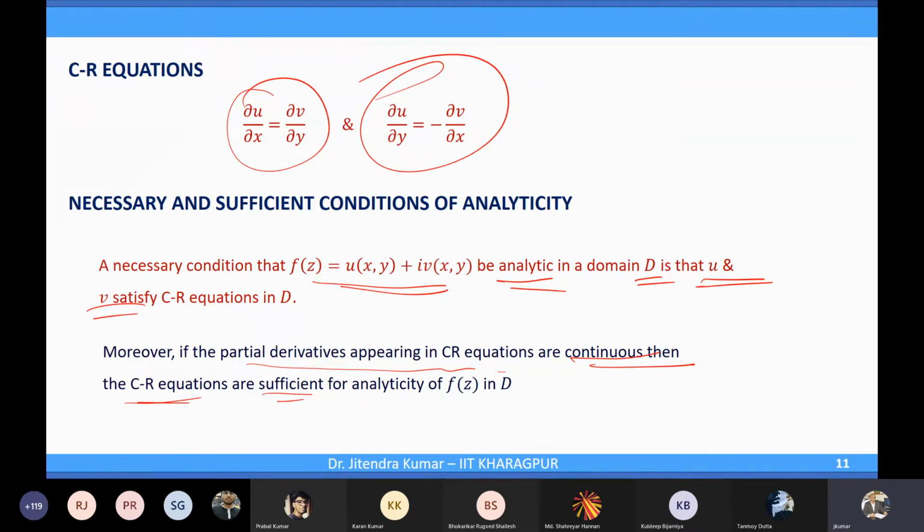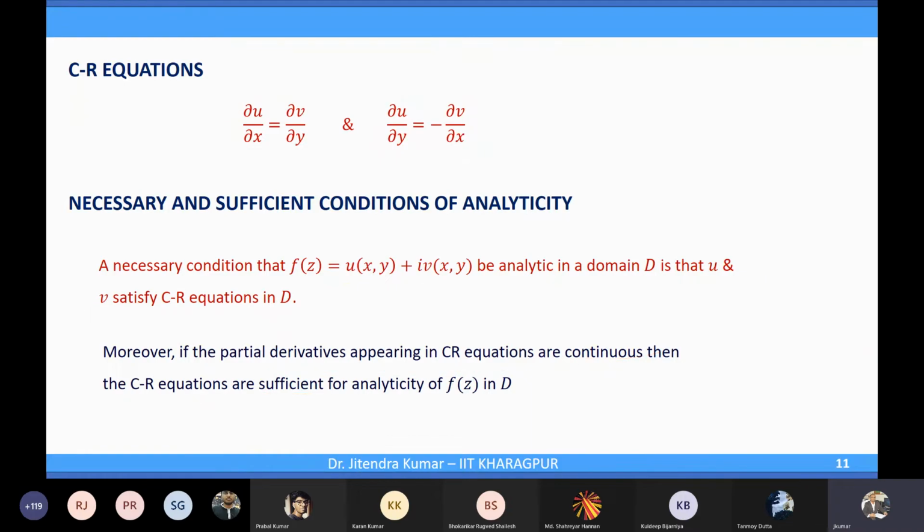Then you will say that the function is analytic. Is that clear? These necessary and sufficient conditions. Yes. Any doubt in understanding this result, this theorem? Fine.